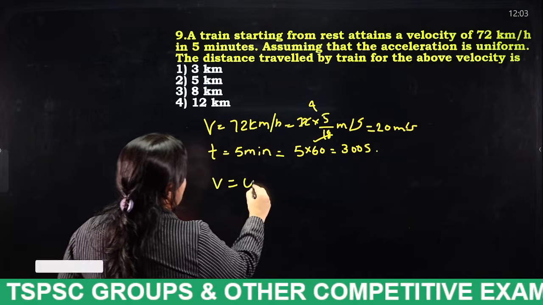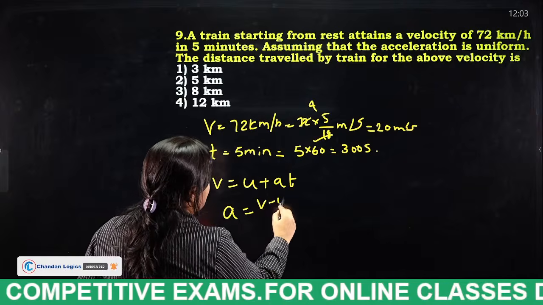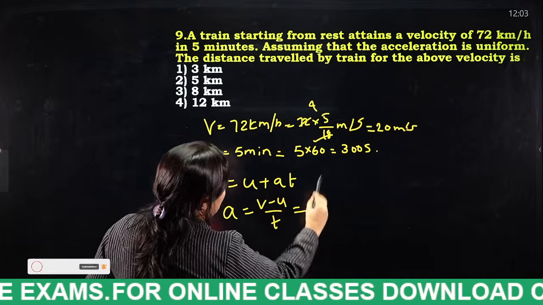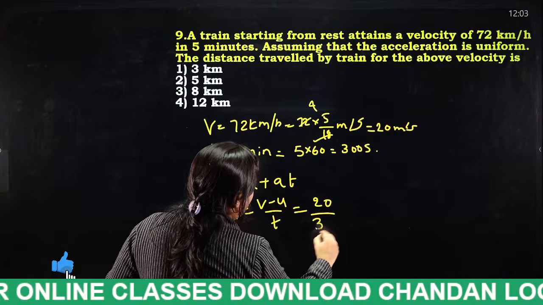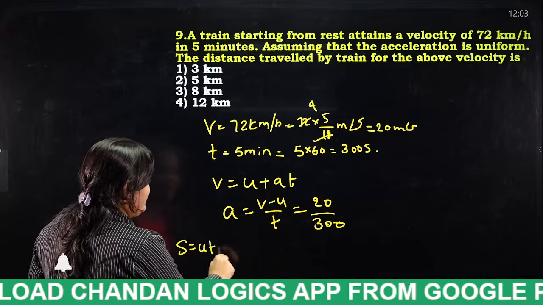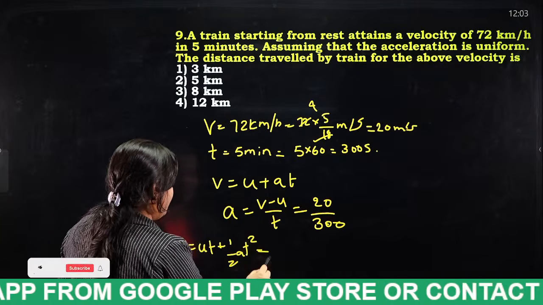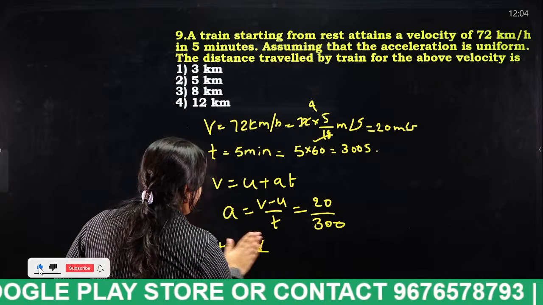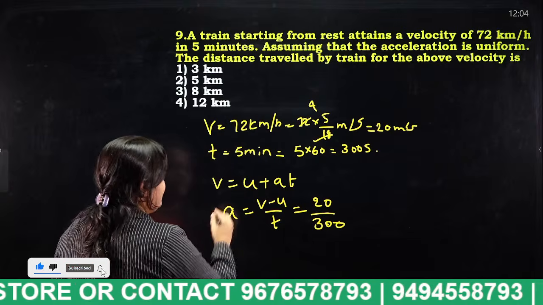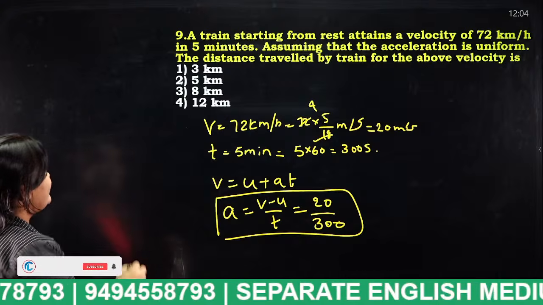V is equal to U plus AT. Okay. Now, A is equal to V minus U by T. That is nothing but 20 by 300. Okay. Now, what you have to find? Yes, very good. S is equal to UT plus half AT square. So, finally, you get like, so this is not the correct thing. Okay. A is correct. The next what we have to find? S. We have to find the distance.